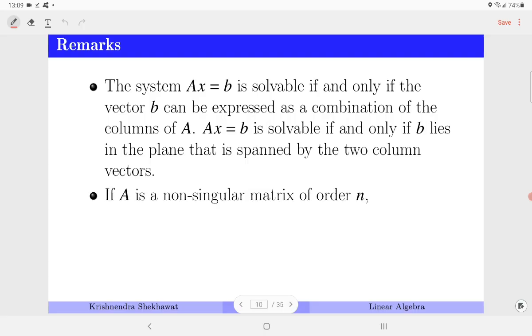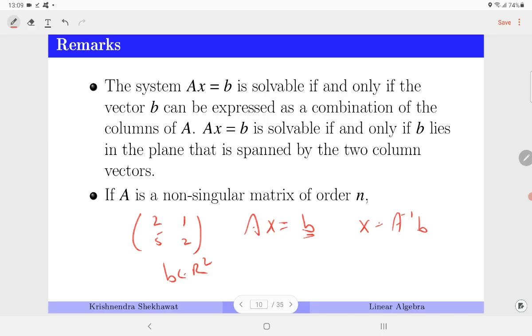Even if A is a non-singular matrix of order n, consider [2, 1; 5, 2], a non-singular matrix of order n, and if you consider Ax is equal to B for this matrix, then irrespective of any B, you can write x is equal to A inverse B. It means irrespective of any B, the system would always have a solution. Yes, and B is any vector in R2.